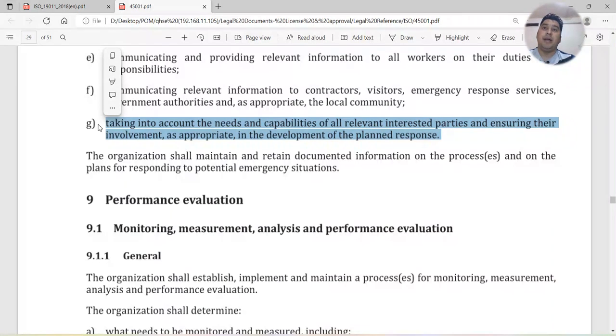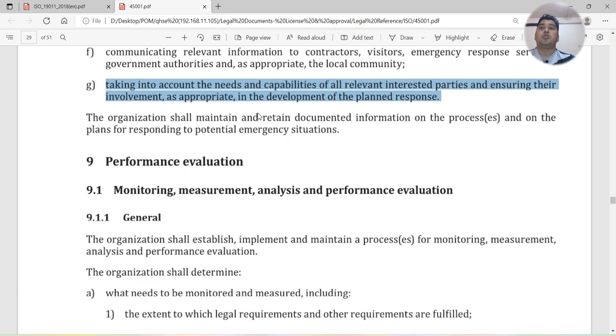The organization shall maintain and retain documented information on the process and on the plans for responding to potential emergency situations. So you have to make a plan for emergency drills, when you're going to conduct them and how frequently. And you should have a process to deal with emergency scenarios.